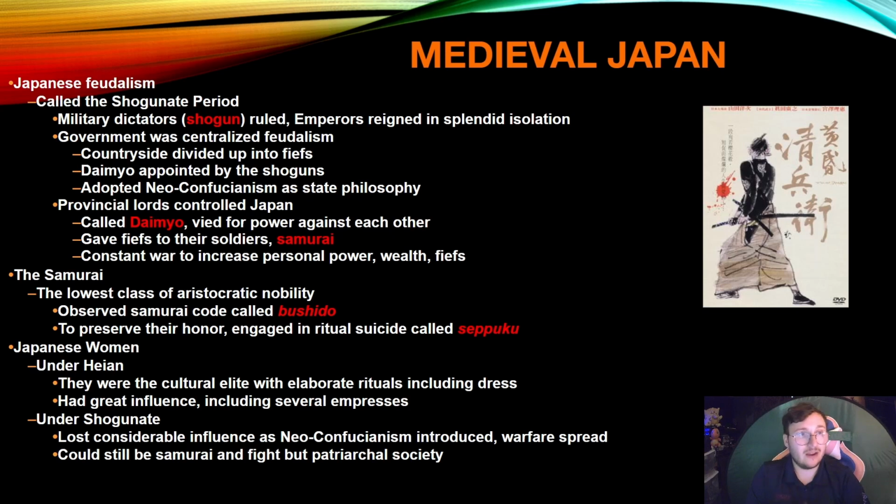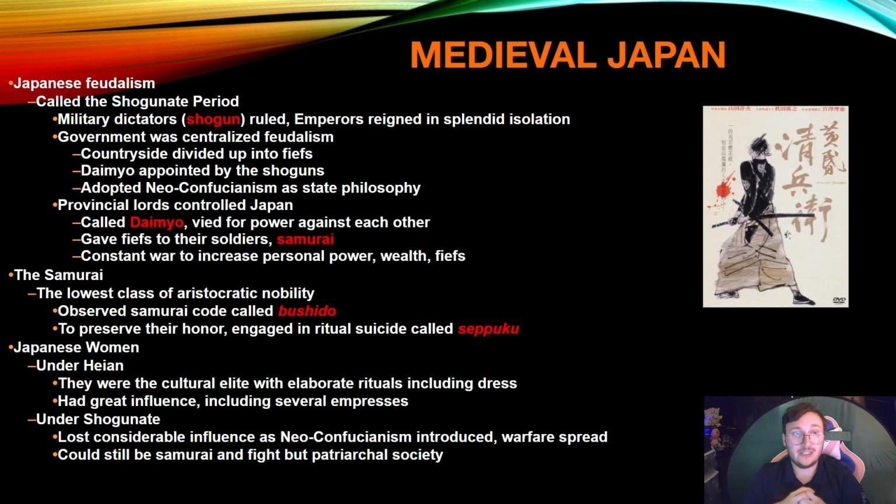Now, the samurai are going to be the lowest form of aristocratic nobility. They're going to observe a code of honor known as Bushido. And that means that if your honor is sullied in any way, you must either defend it with your life or engage in a ritualistic suicide called seppuku in order to preserve your honor.